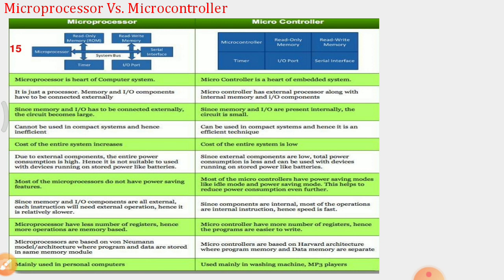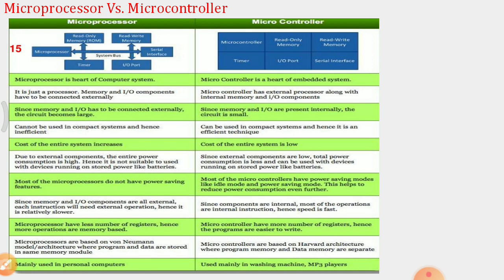But in a microcontroller, the memory and IO components are connected internally. The microprocessor circuit becomes large and complex because of external connectivity, but in a microcontroller the circuit becomes very small.